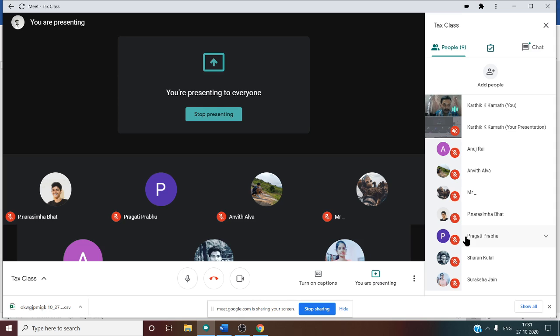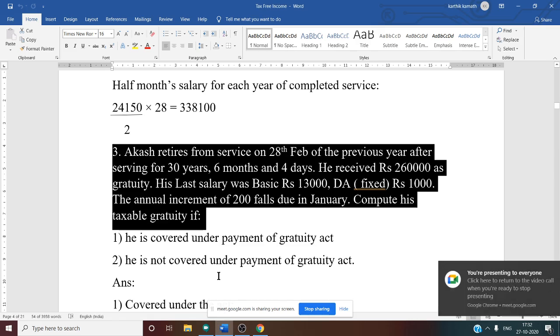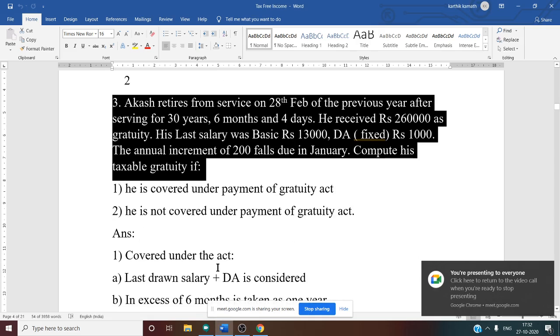And part thereof in excess of 6 months is not there. For the second case, part thereof is not there means what? 30 years, 7 months: the 7 months is ignored and only 30 years is taken. But in the first case, 30 years, 7 months means we have taken 31. Here we need to take only 30. We ignore the months unless it is fully given as completed years of service. Now we'll see the calculation for the second case.